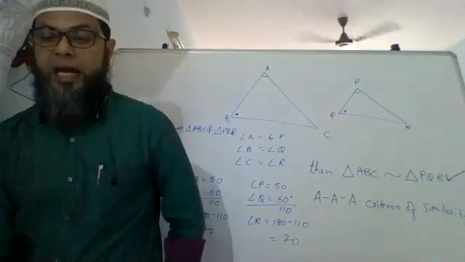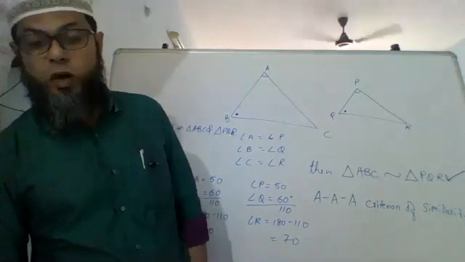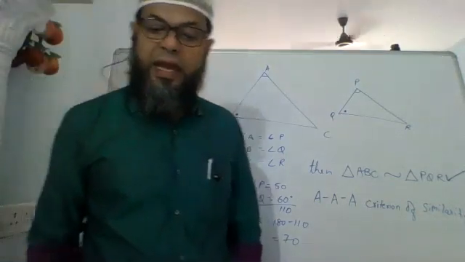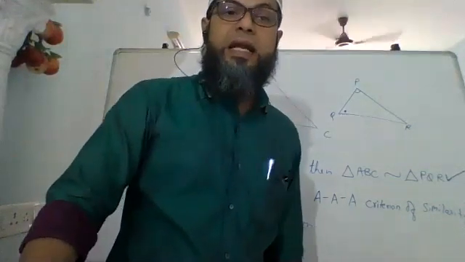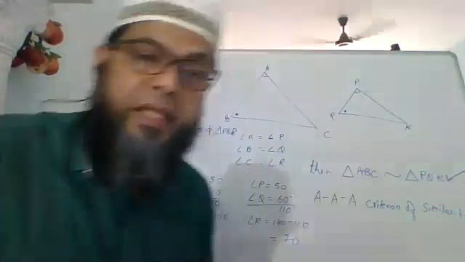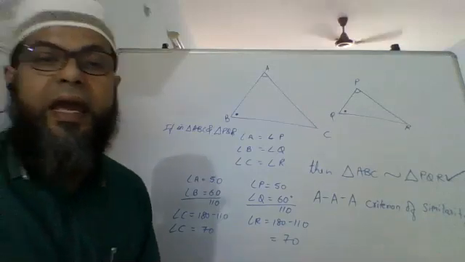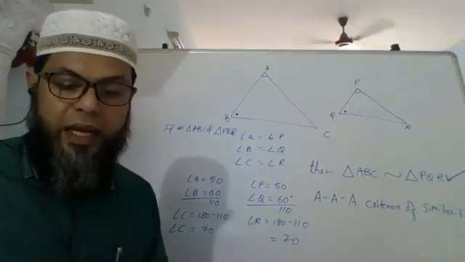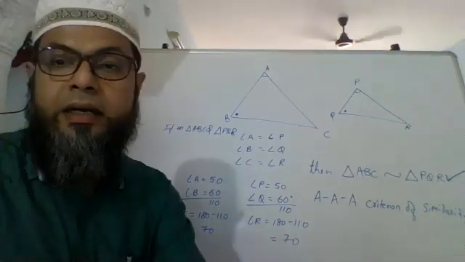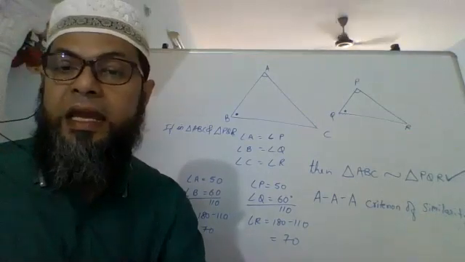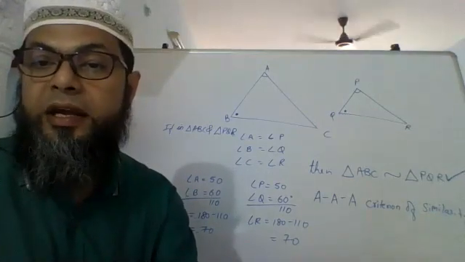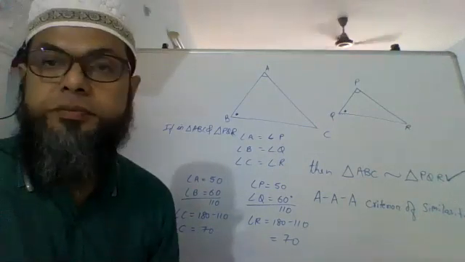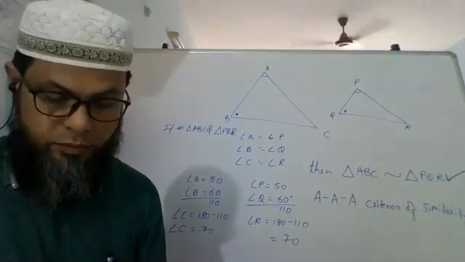Then the two triangles are similar, and this is called as AA similarity criteria for two triangles. Done?